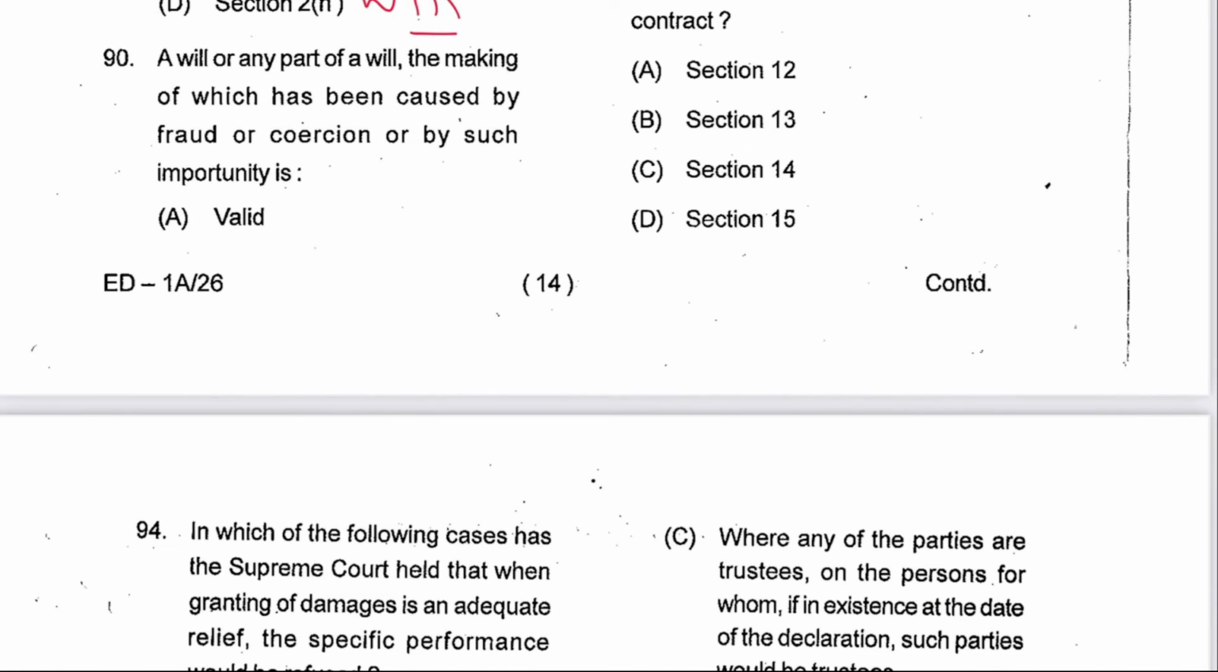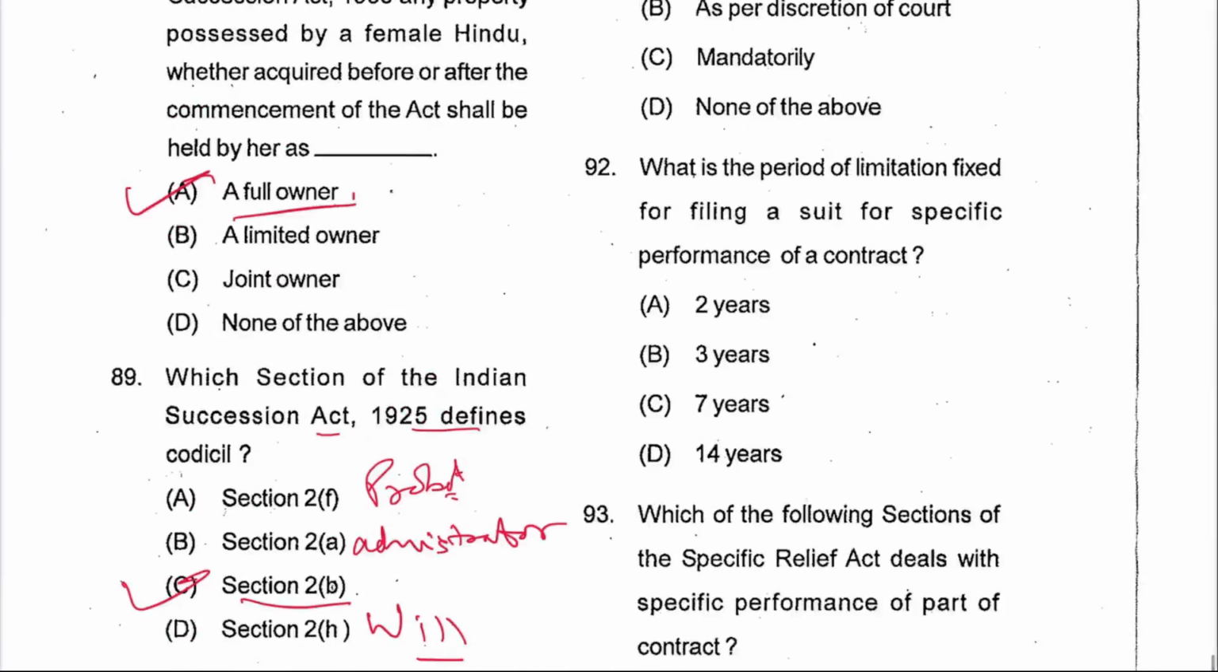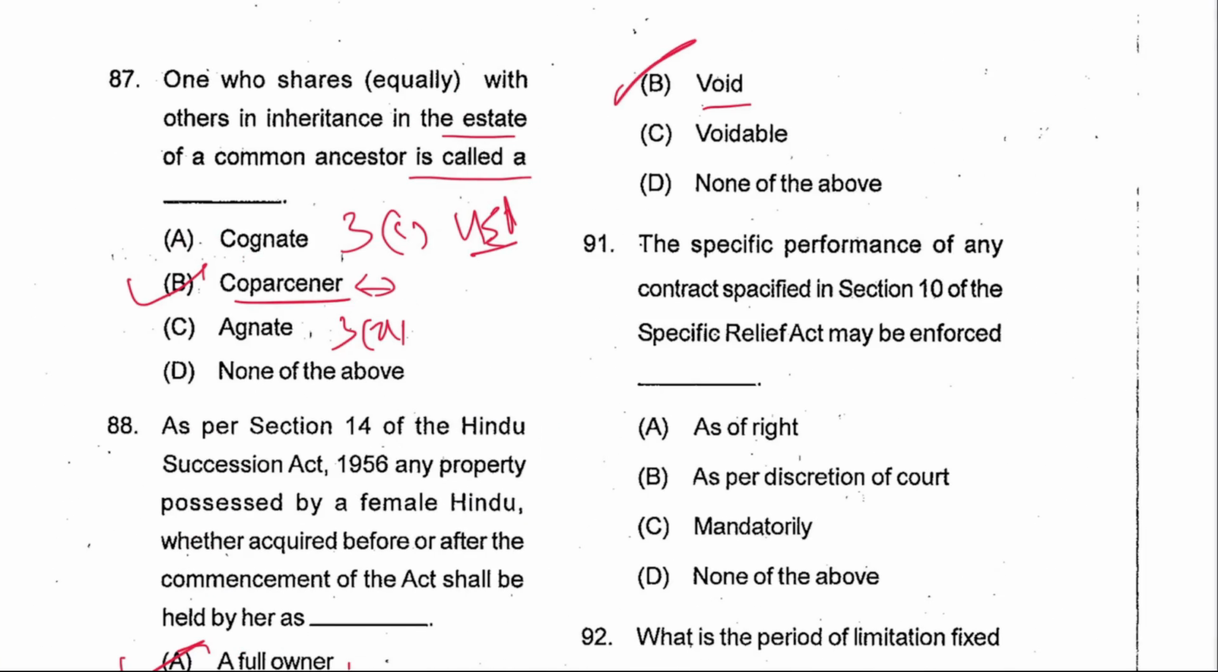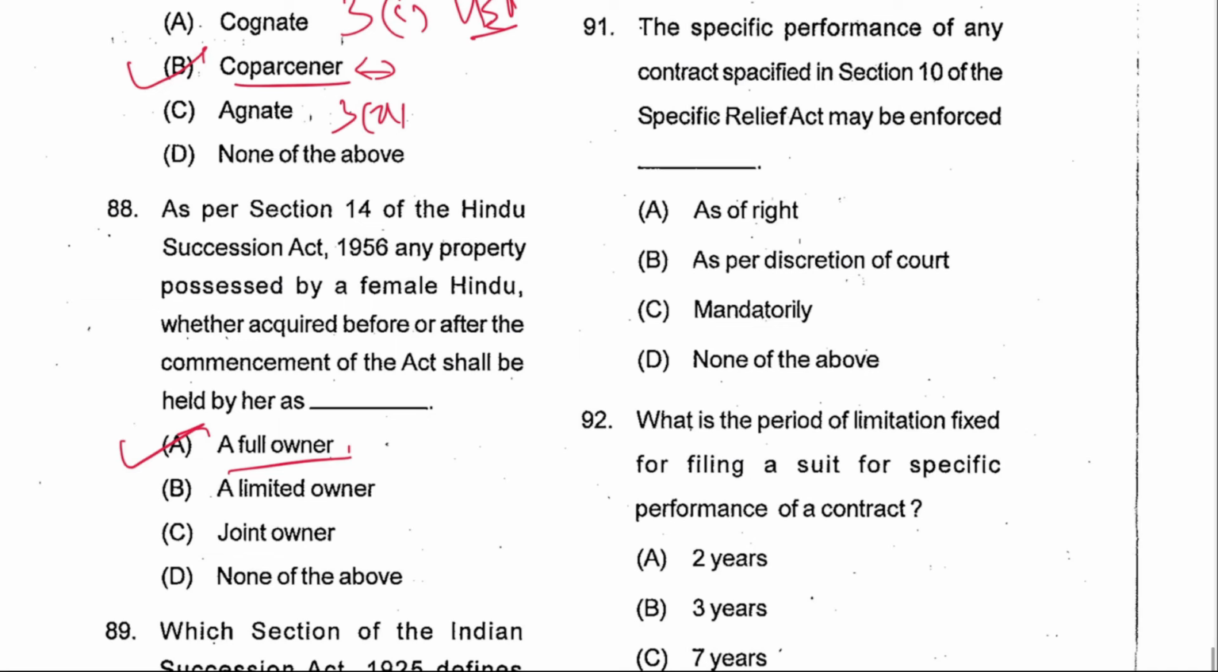Next 90, a will or any part of a will the making of which has been caused by fraud or coercion or by such importunity is void. Option there. B is the answer. सेक्शन कौन सा है? सेक्शन है 61 ऑफ इंडियन सक्सेशन एक्ट।